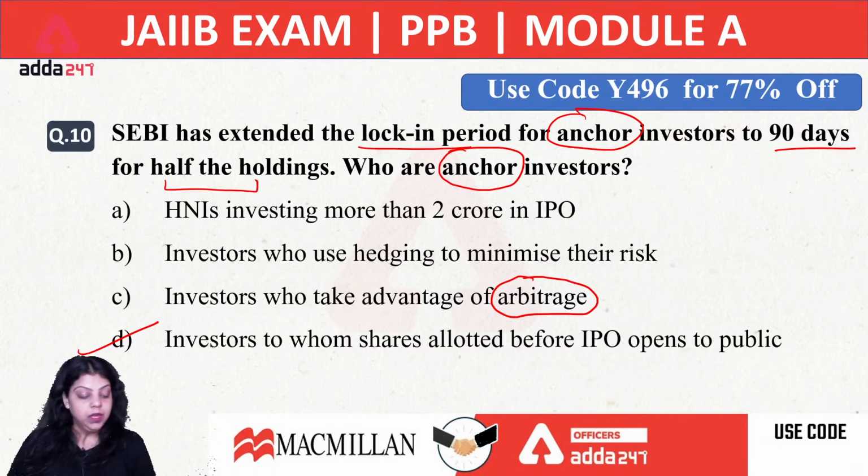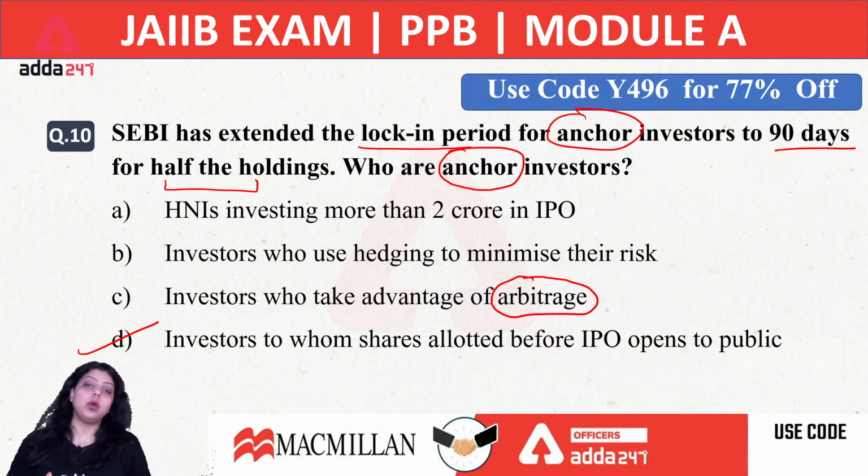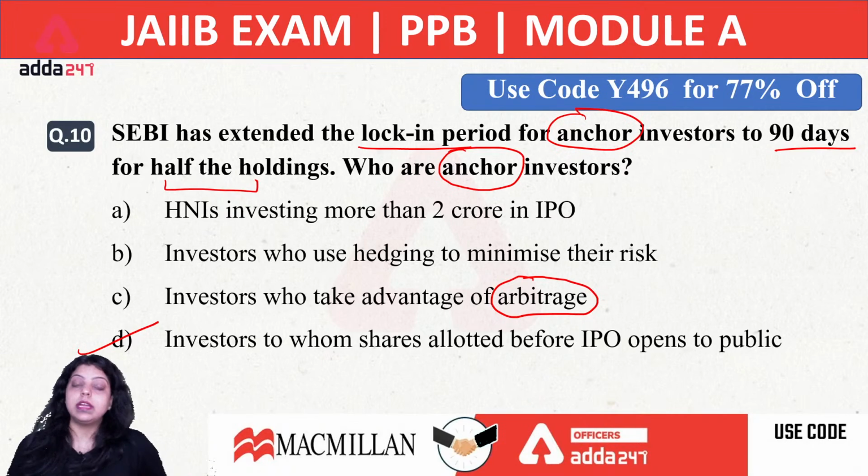To make sure that the publicity of the company is done in the market. So the company provides certain shares of its securities to investors, and those investors are known as anchor investors.